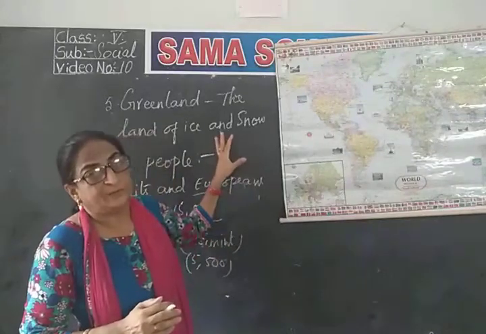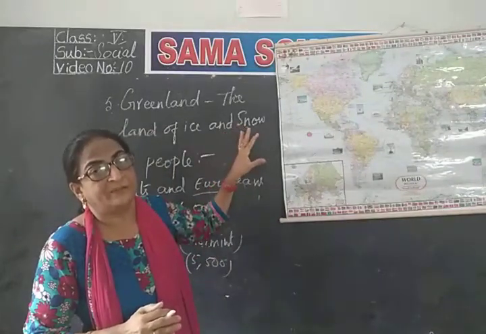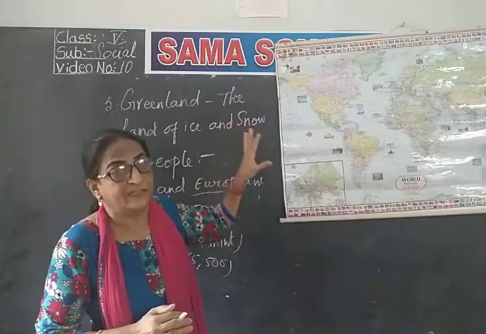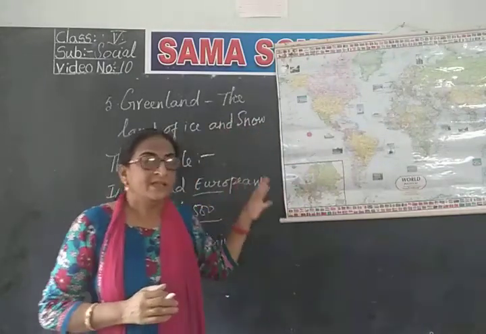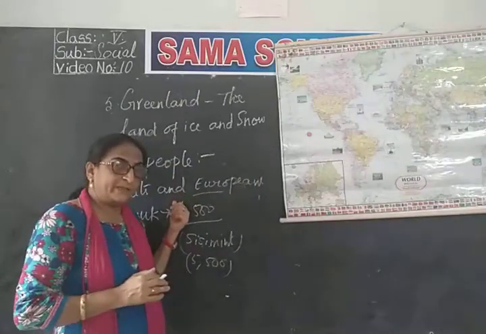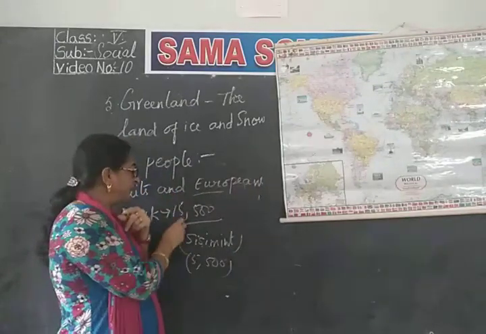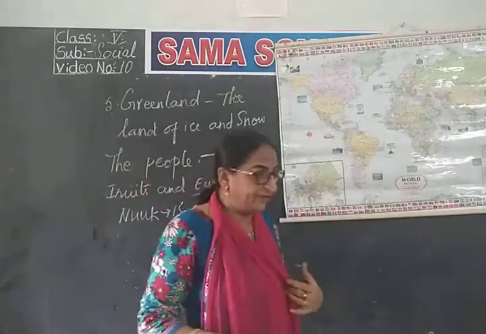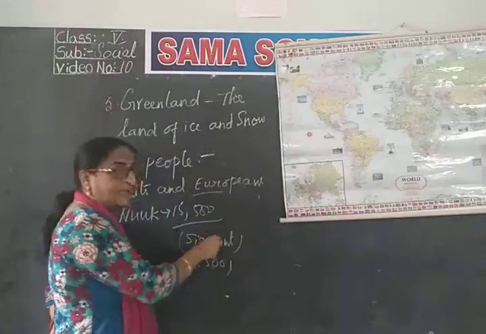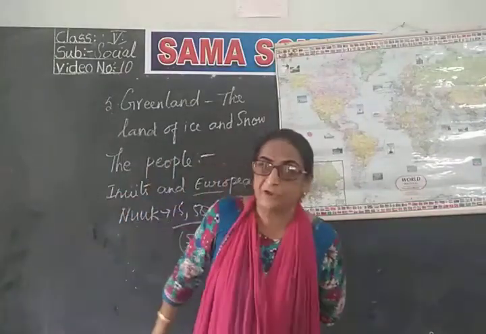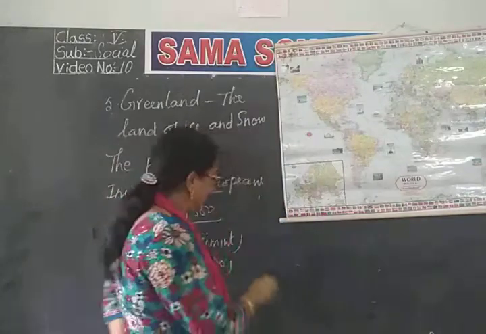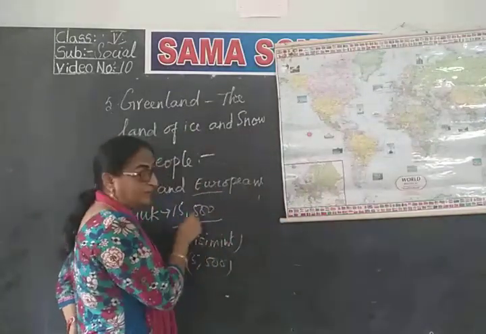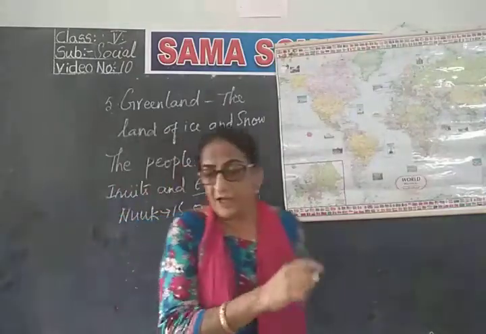So here the people are living in towns. They have permanent houses, electricity, schools, and hospitals. In this way, Nuuk is the capital city of Greenland with a population of 15,500. Next is Sissuit, with a population of 5,500. This is the second biggest town, and Nuuk is the first biggest town of this place.